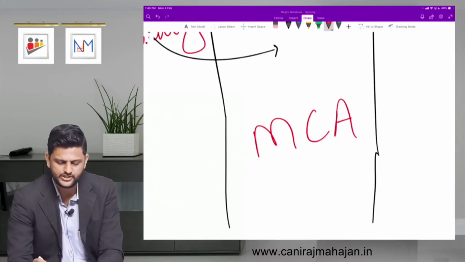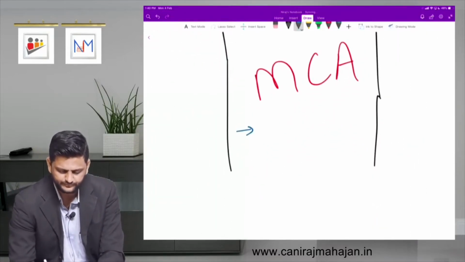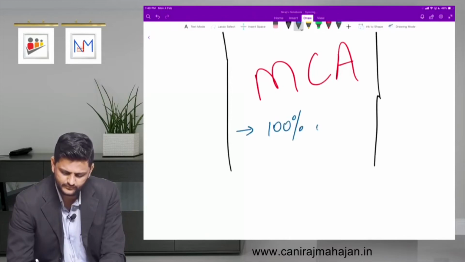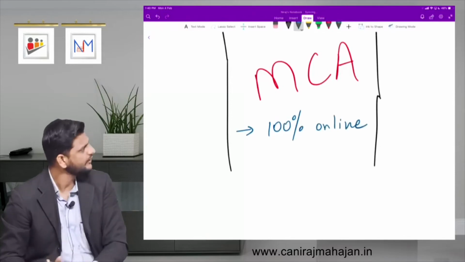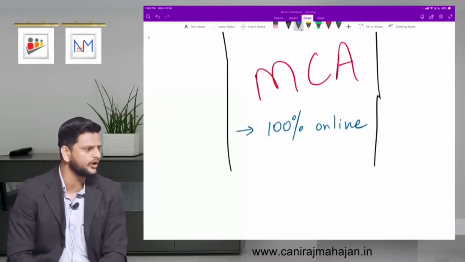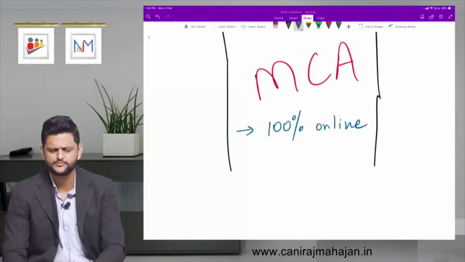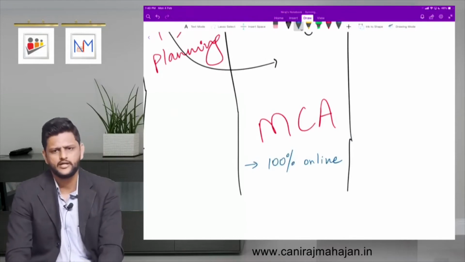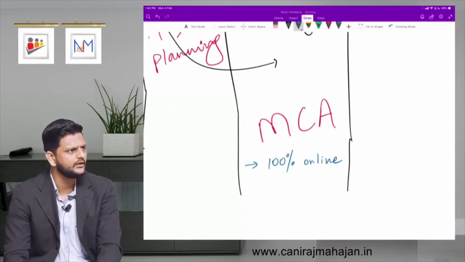This entire process, pay attention, is 100% online. You can just sit at home and create your LLP. Why? Because it is properly regulated by MCA. Is it okay till here? So pay attention.